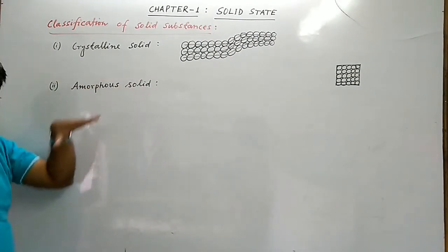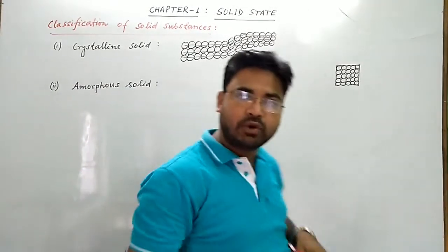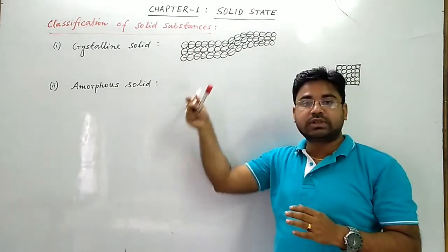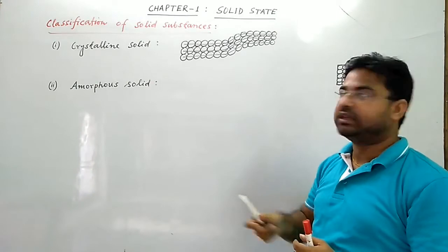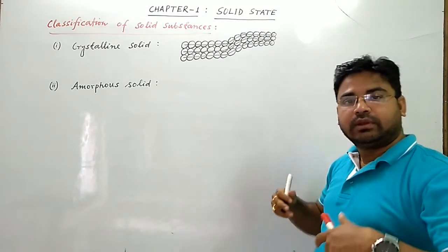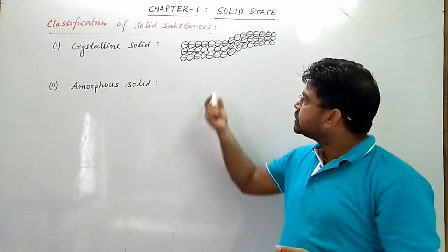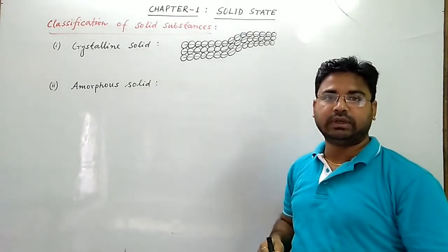Similarly, what are amorphous solids? A solid is said to be amorphous if its various constituent particles are not arranged in a regular manner in three-dimensional space, or there may be at the most a short range order only.